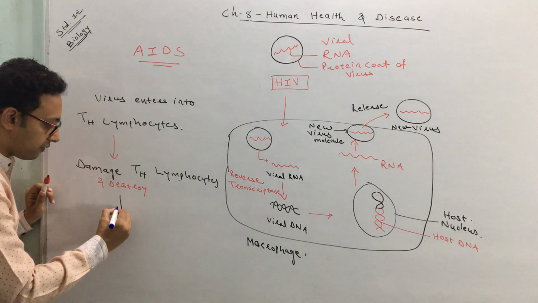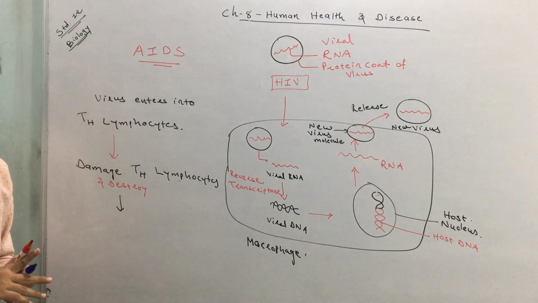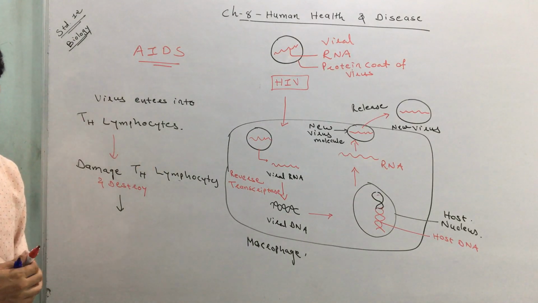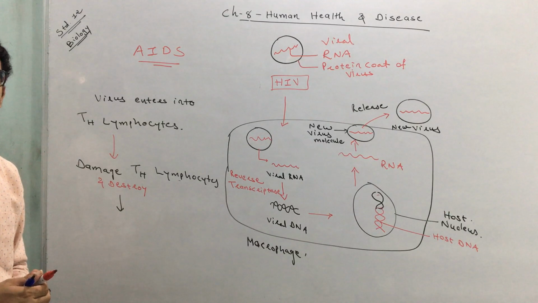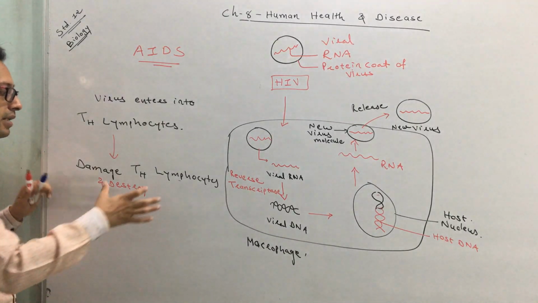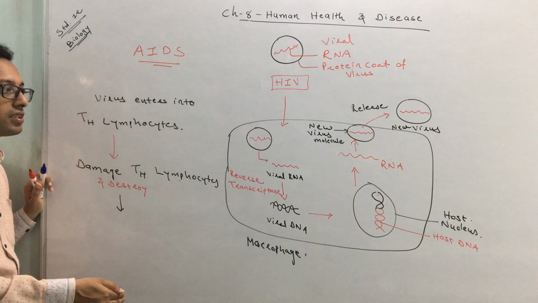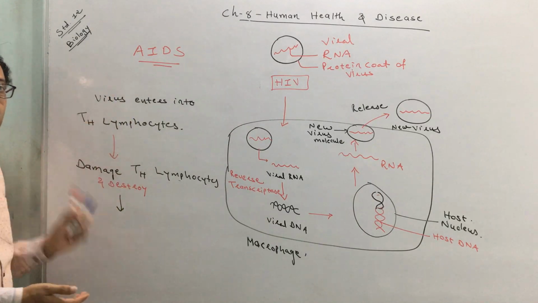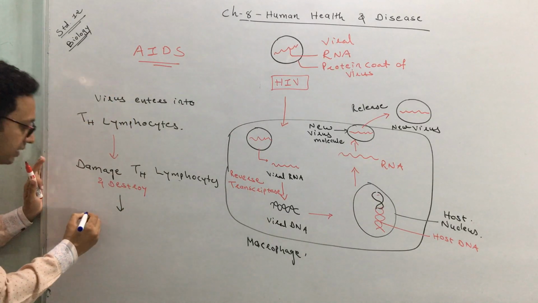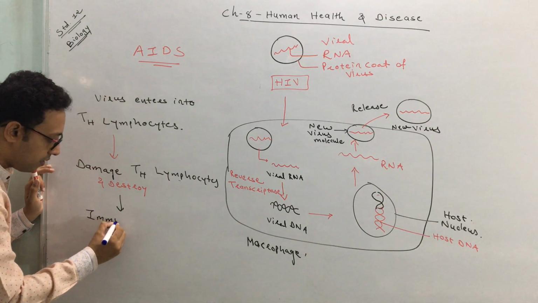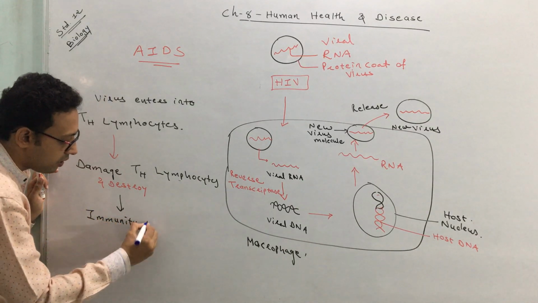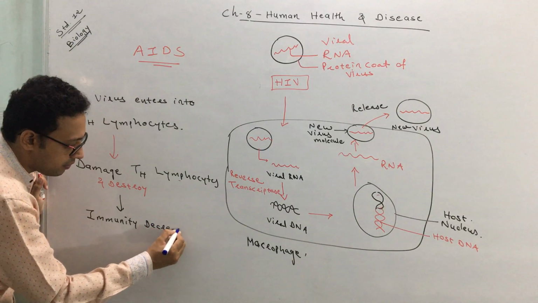Now you know the functions of T helper lymphocytes. They are lymphocytes, so they have a role in the immune system. They are responsible for immunity. But now here in HIV, the T helper cells get damaged. They get destroyed. So obviously the immunity of the host gets decreased.